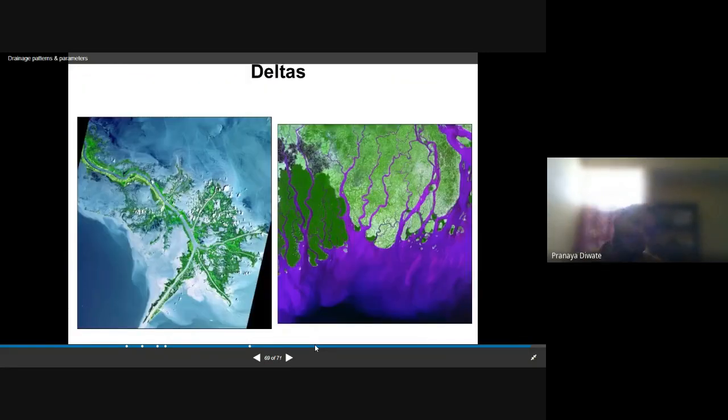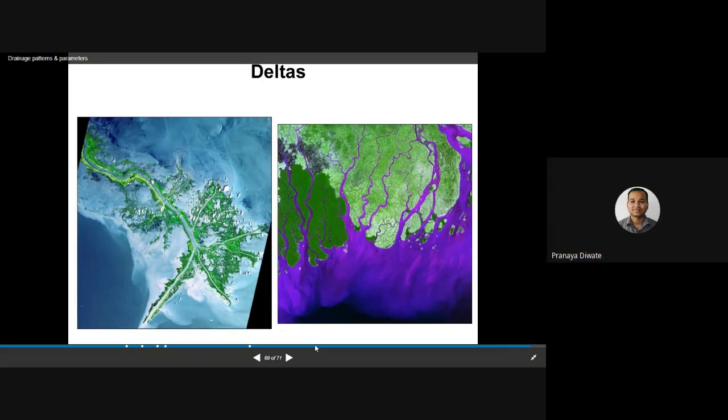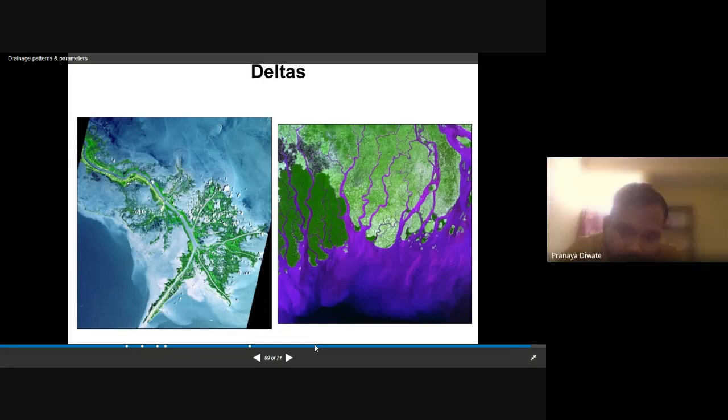Then you have deltas. What is a delta? A delta is nothing but a depositional sequence at the end of the river.